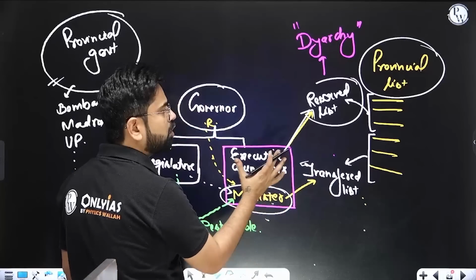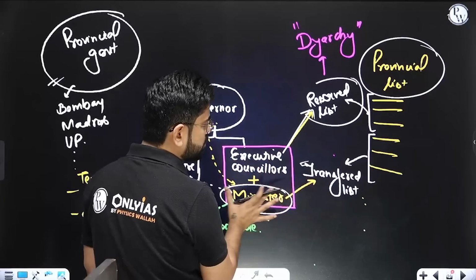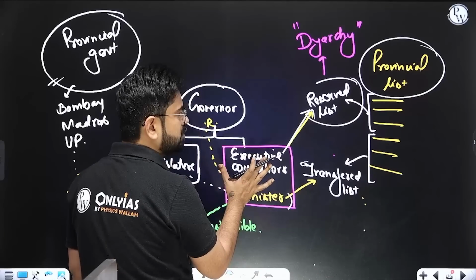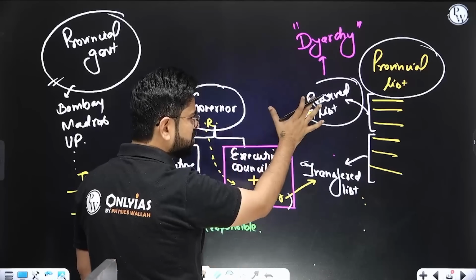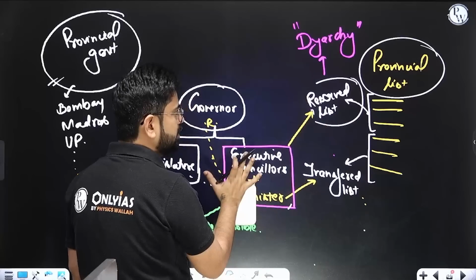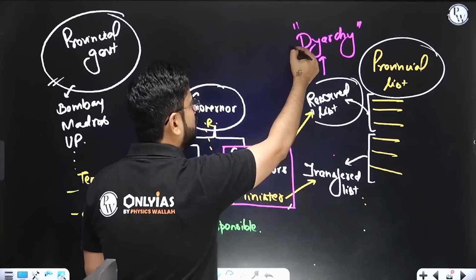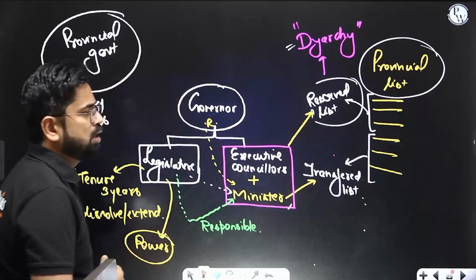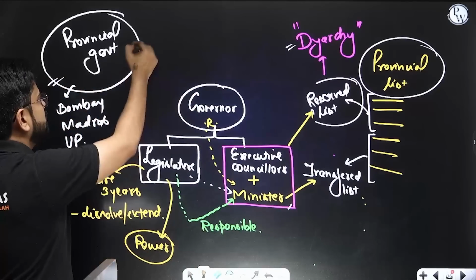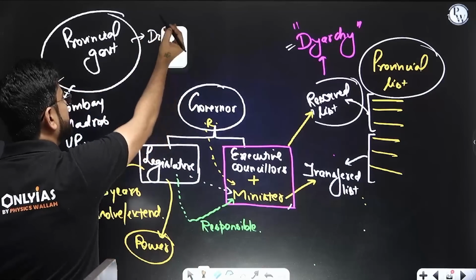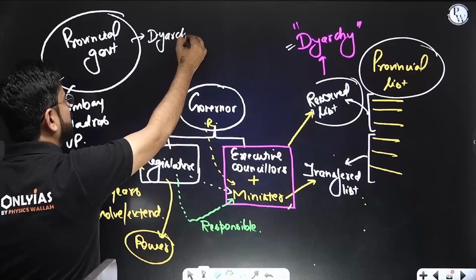Yes, this concept where a few things are managed by one group of people, and another list is managed by another group of people, this is two rule, or basically two governments ruling. It is called diarchy. So there is diarchy in the provinces. Provinces will have diarchy. This is very important.